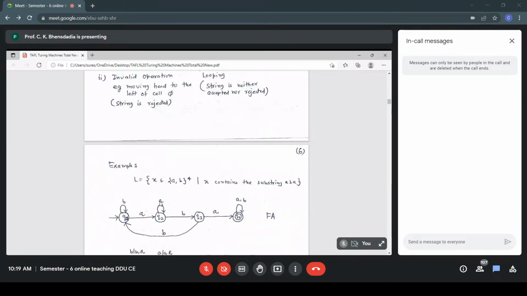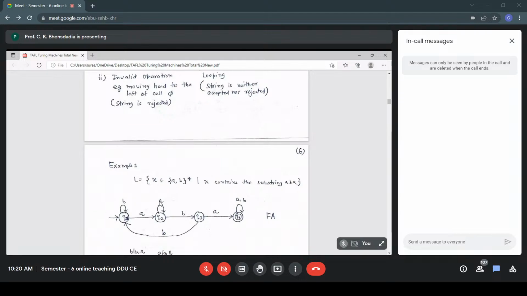It must contain aba. My RE is what? (a+b)* aba (a+b)*. It must contain the string aba, no matter what the prefix is, what the suffix is. So any such string belongs to L. And because we can write a regular expression, (a+b)* aba (a+b)*, the language is regular.